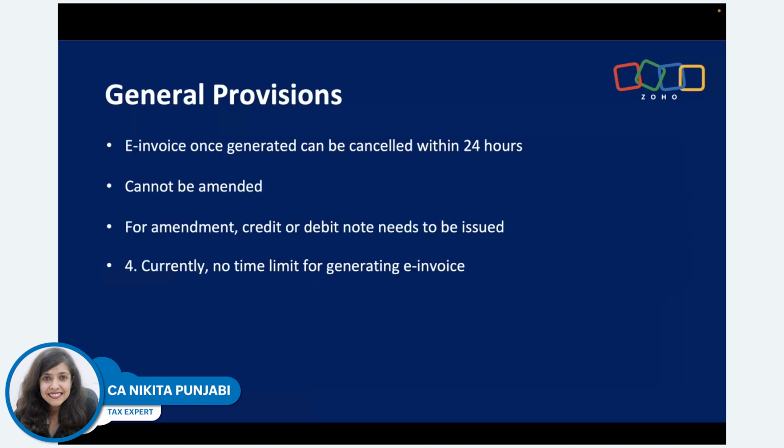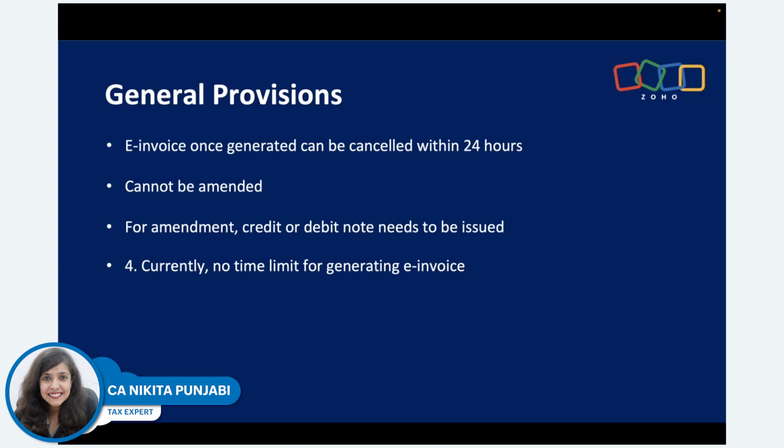There are some general provisions when it comes to e-invoicing. Once an e-invoice is generated, it can be cancelled within 24 hours. If you want to make any changes to your invoice after 24 hours, let's say the recipient got the invoice, but after a couple of days tells you that something was charged extra and asks you to amend it, you cannot go back and amend that invoice. You can't edit and make changes there.